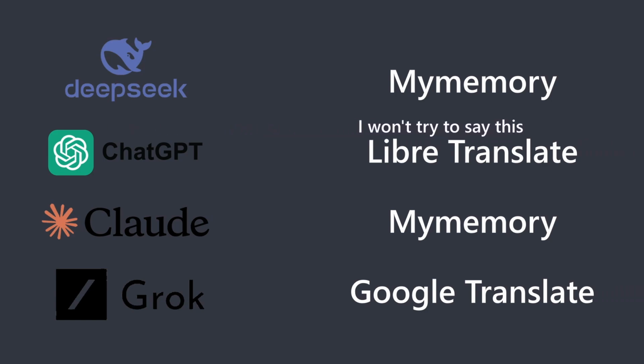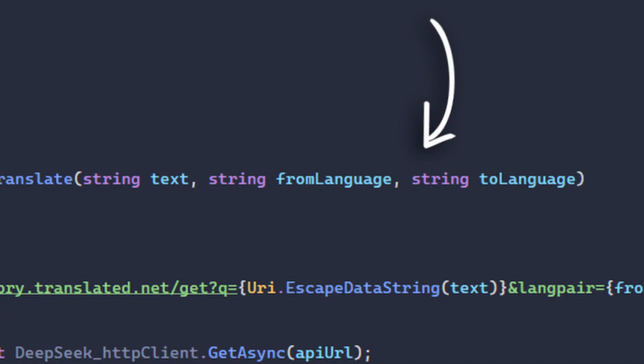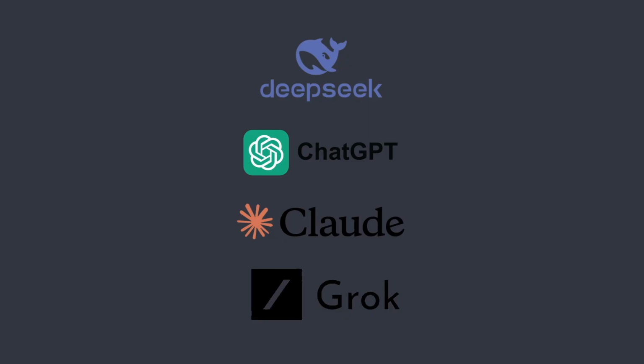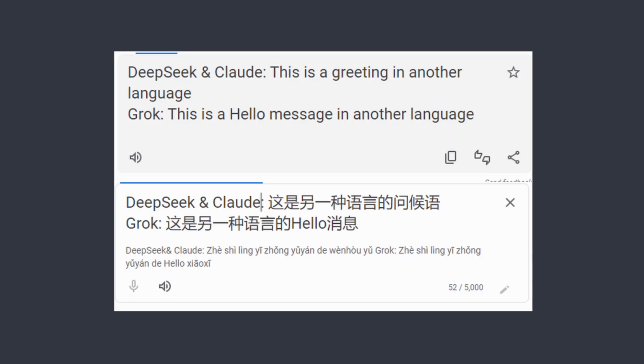For some extra points, DeepSeek did give us the option to input the languages we're translating from and to, which does make it a bit more complex, even though I did not specifically ask for this. Finally, my test text to translate was "This is a hello message" in another language. And after translating back the results from each AI program, here's what we have.